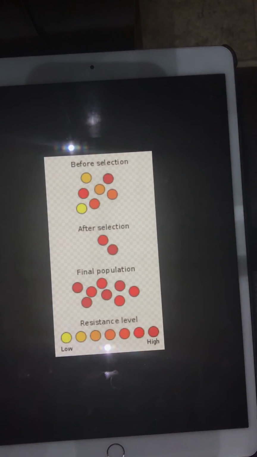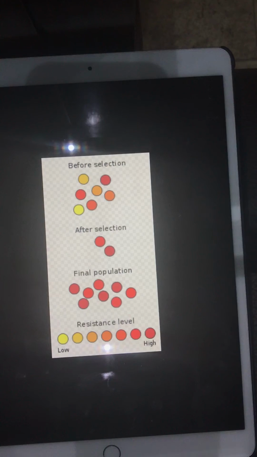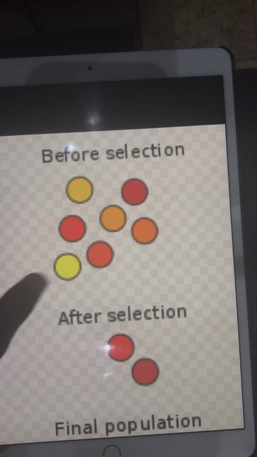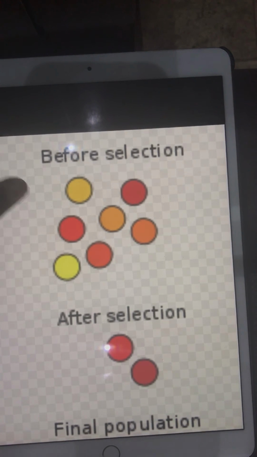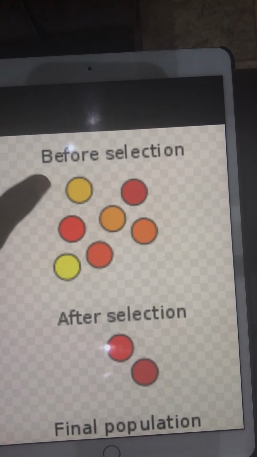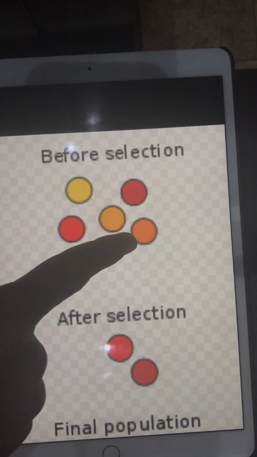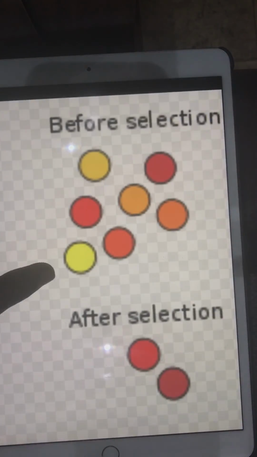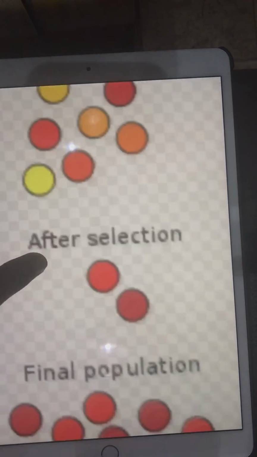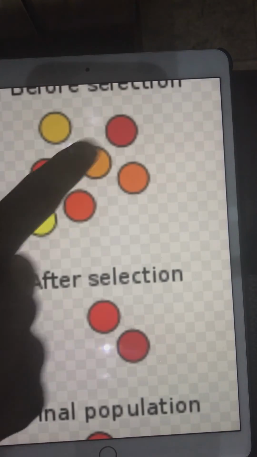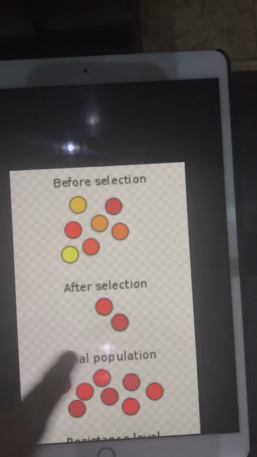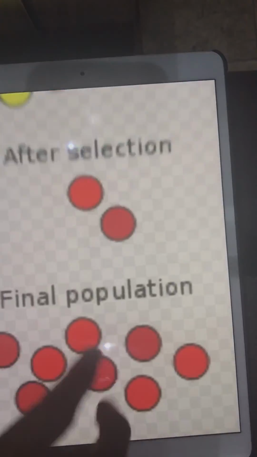Another example would be this one. This is a very clear example, since before the selection you have many things: yellow, red, sort of orange, yellowish, orange, red, and orange. After the predators eat the weak and nature kills the weak, you end up with two, which are red and red. So you ended up killing 1, 2, 3, 4, 5, more than half of the population.